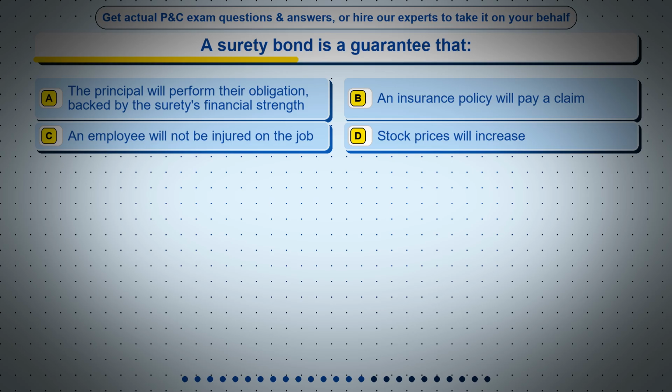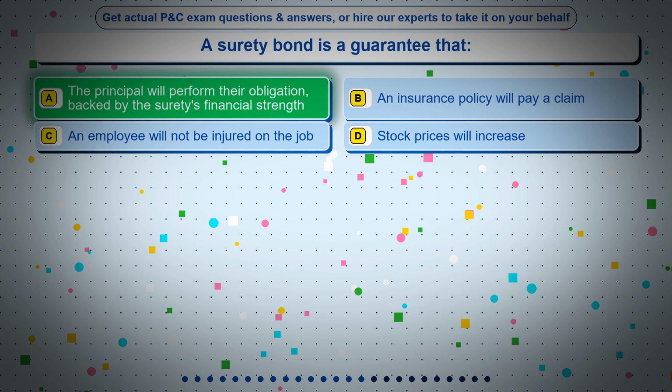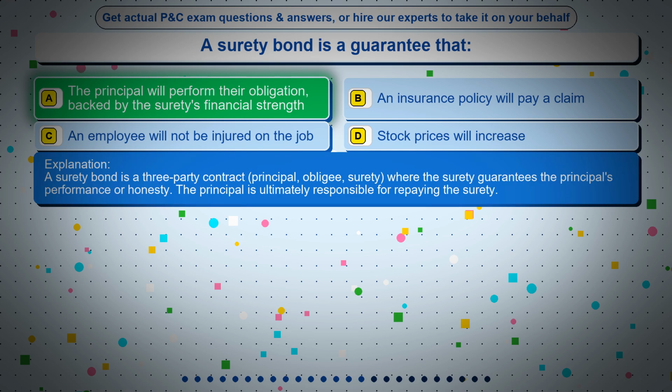Option B, an insurance policy will pay a claim. Option C, an employee will not be injured on the job. Option D, stock prices will increase. The correct answer is option A, the principal will perform their obligation, backed by the surety's financial strength. A surety bond is a three-party contract: principal, obligee, surety, where the surety guarantees the principal's performance or honesty. The principal is ultimately responsible for repaying the surety.